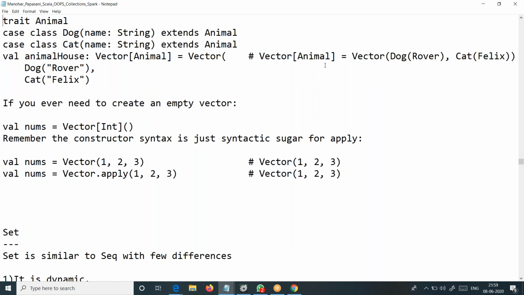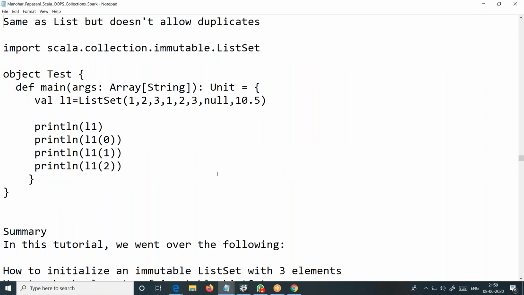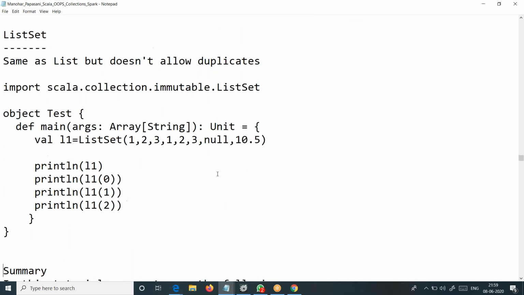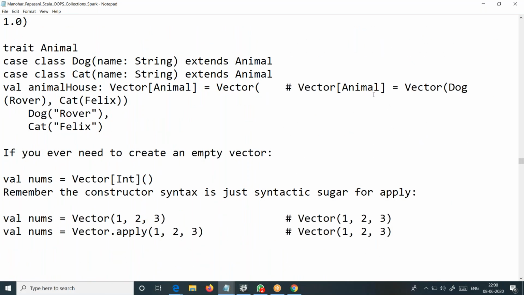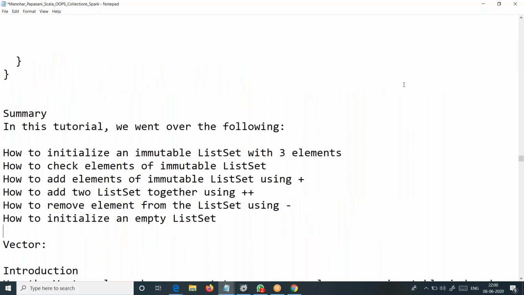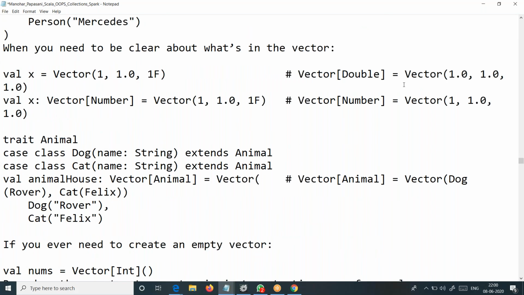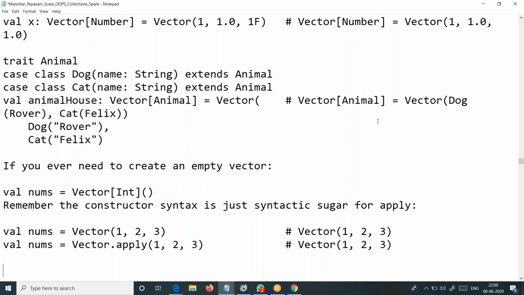So then what else? One minute. Let me scroll it down. I don't know, something extra I have added, but not a problem. I'll just remove this. If it doesn't make sense, we can do one thing. So in this vector, we are trying to add a dog object, a cat object, just two objects.